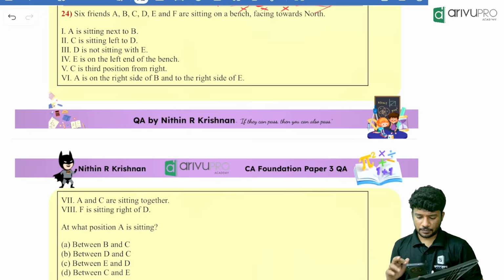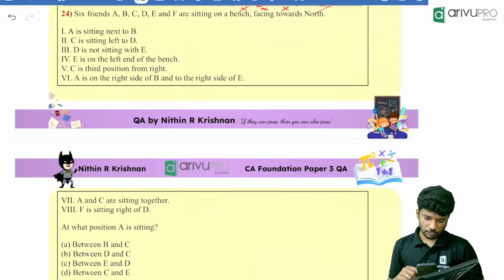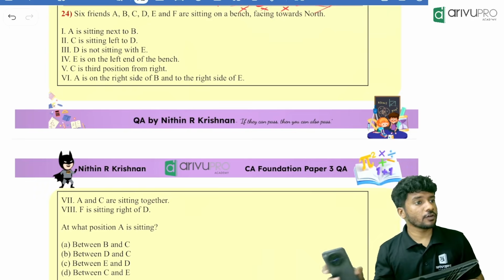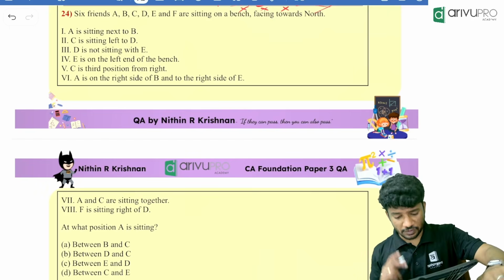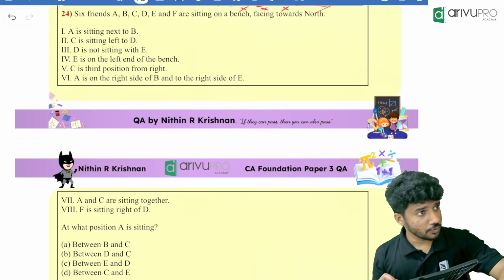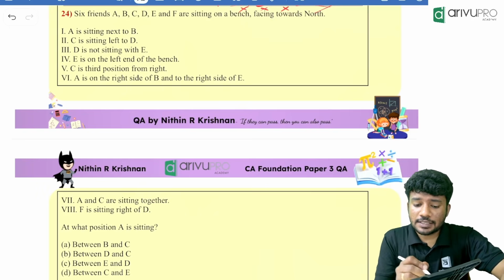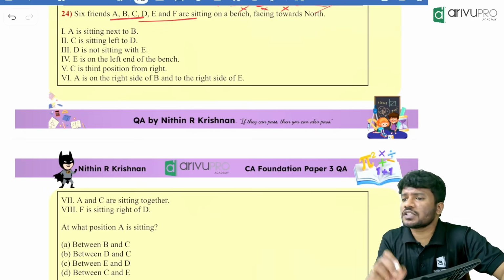Option A. How many of you got option A? Yes, many people got option A. We will check. Yes, online also one person got option A. 6 people. How many are there in total? 6 people are there in total.